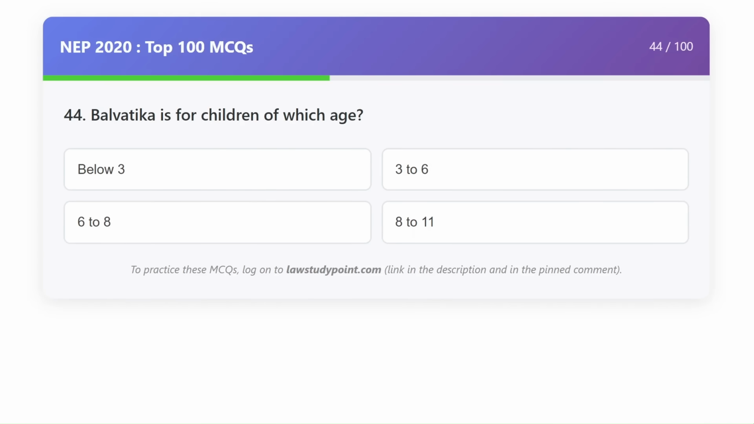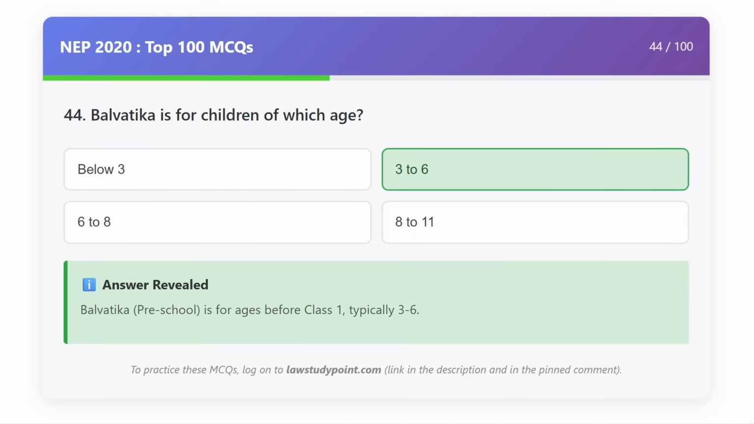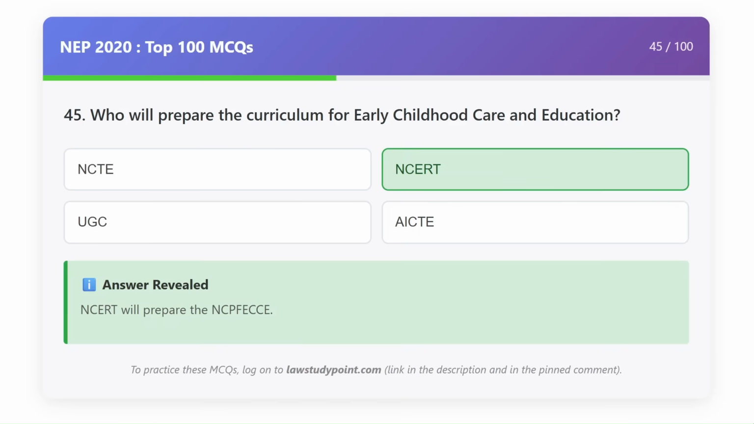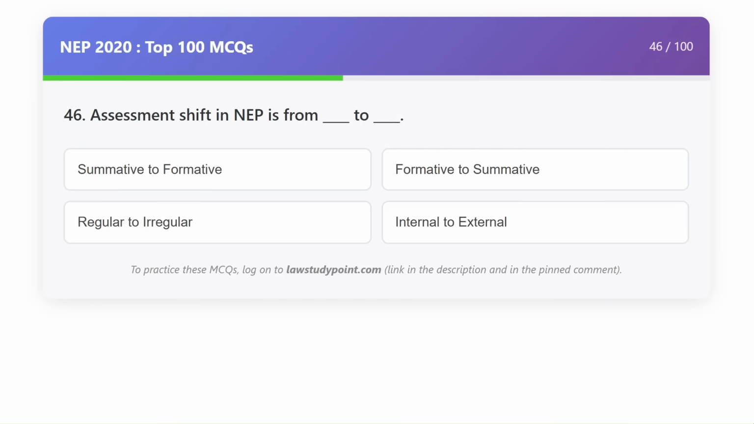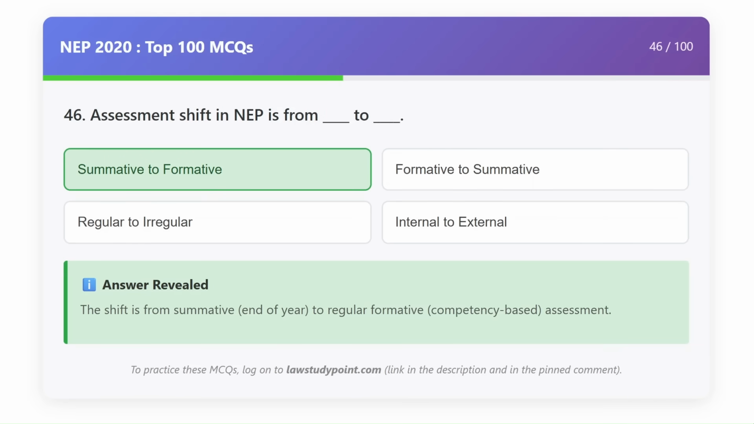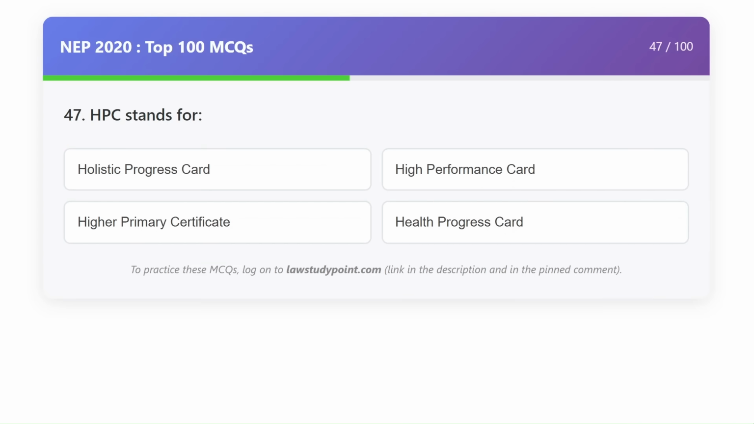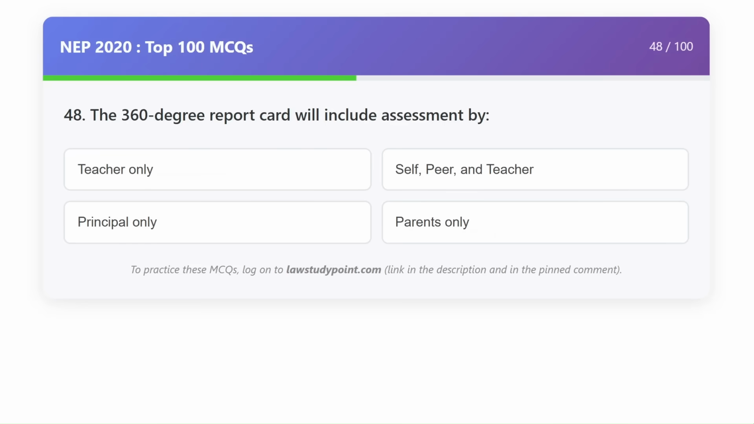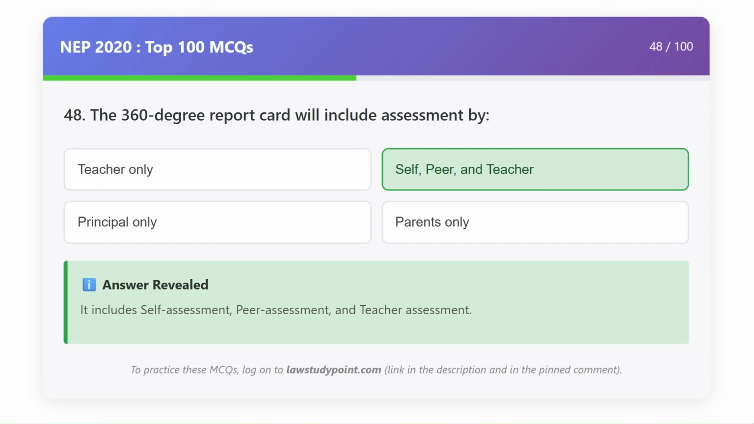Balvatika is for children of which age? 3 to 6. Who will prepare the curriculum for early childhood care and education? NCERT. Assessment shift in NEP is from dash to dash, summative to formative. HPC stands for Holistic Progress Card. The 360-degree report card will include assessment by self, peer, and teachers.